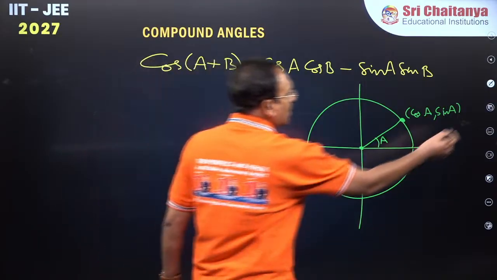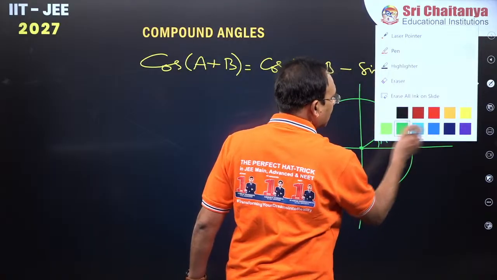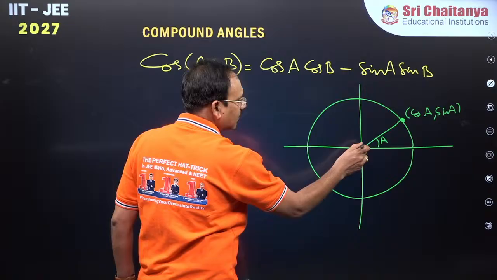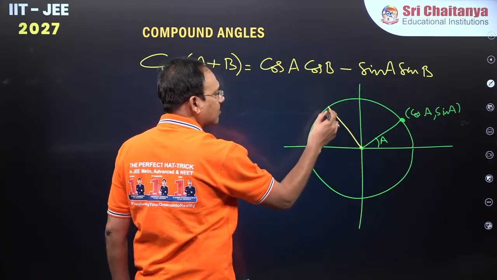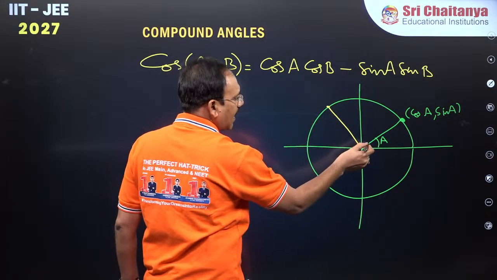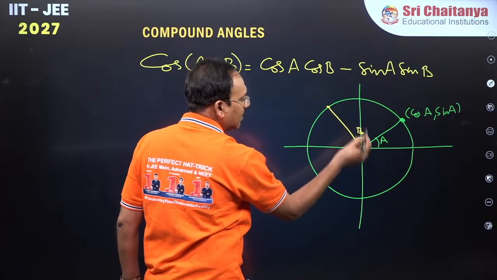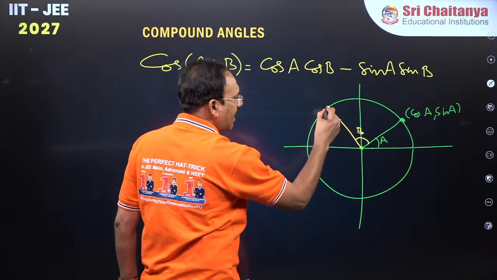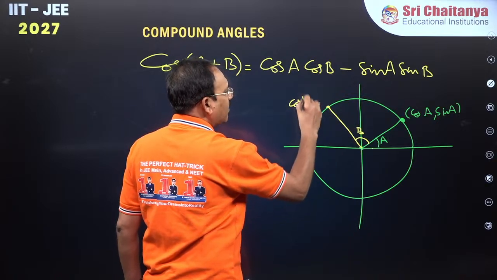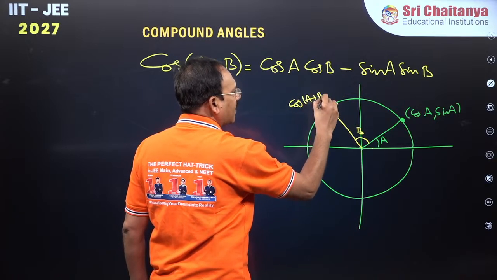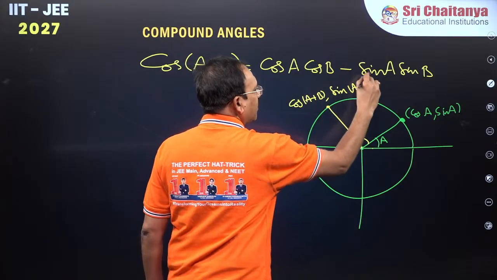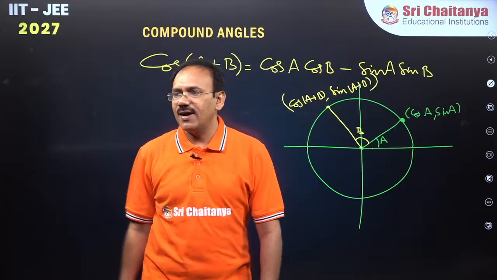Now you just take another angle B, that is, on A you take B, guys. Suppose I have taken this angle B. So from this one, what is the total angle? A plus B. So this point will become cos of A plus B comma sin of A plus B. Right, everyone?